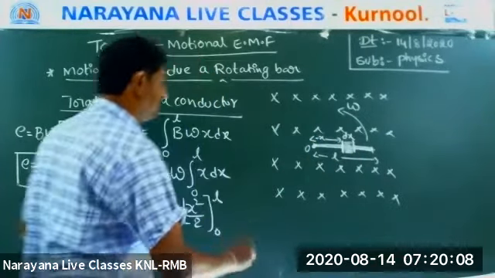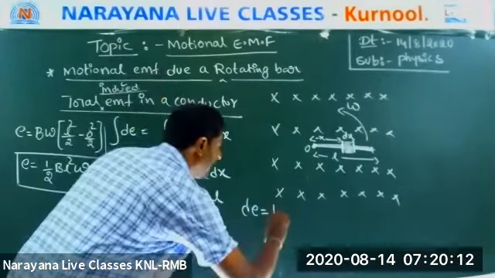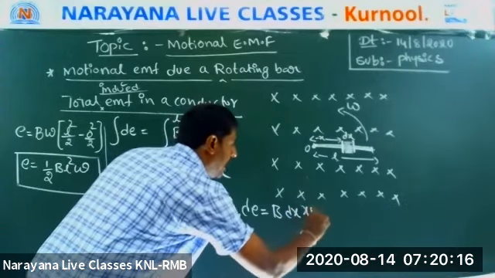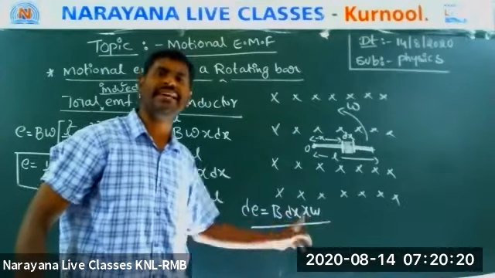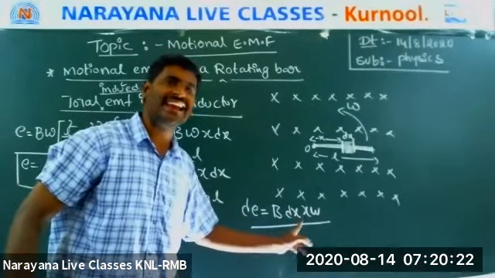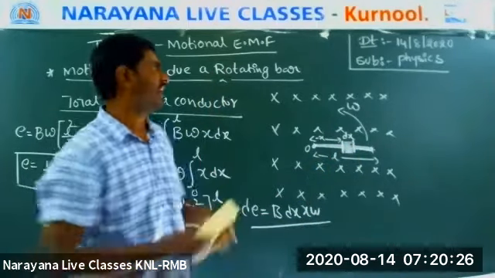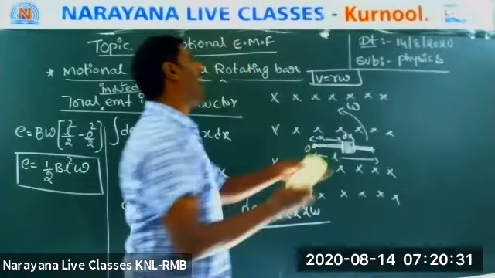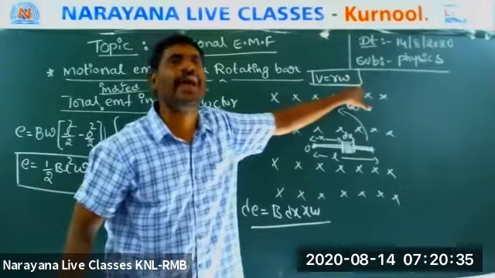Now, how much EMF is induced? dE is equal to B L dx V. Please understand, BLV is the general formula. B, L is the length of the conductor, dx. What is the V? Velocity. Here velocity means V is equal to R omega. Why? Because we know angular velocity, we don't know linear velocity. That's why linear velocity is converted into angular velocity.